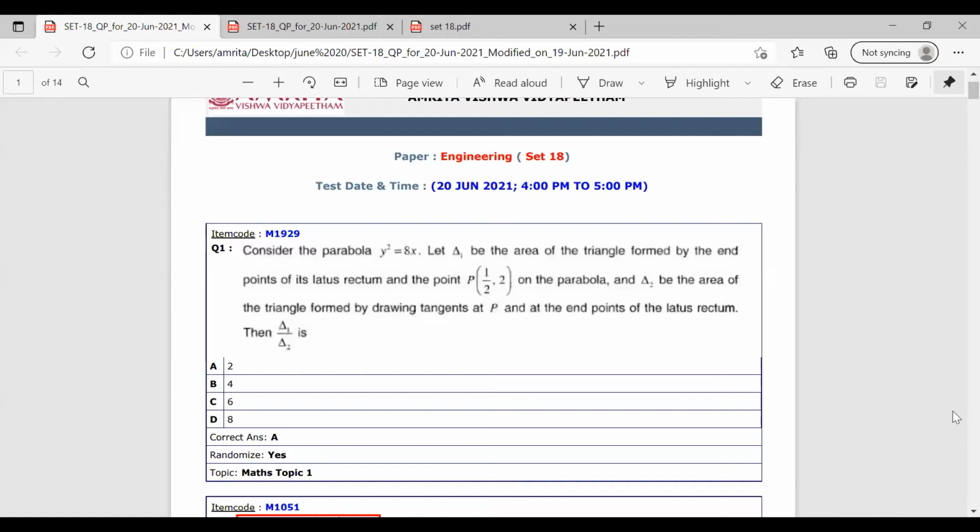So here a parabola is given. Two triangles are formed, delta 1 and delta 2. We have to find the area of these triangles. The area of triangle 1 is delta 1 and of triangle 2 is delta 2. We have to find the ratio delta 1 by delta 2. The triangle 1 is formed by the endpoints of the latus rectum and the point P. The point P is given in the question as (1 by 2, 2) on the parabola. Delta 2 is the area of the triangle formed by drawing tangents at the point P and the endpoints of the latus rectum. So let's see how we can solve this question.